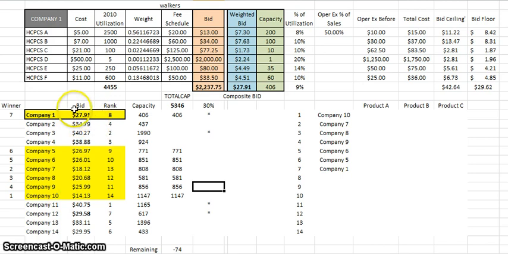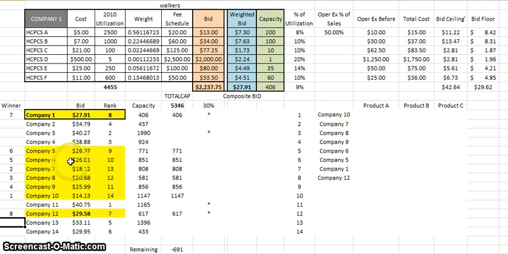So after company 1, the pivotal bid, we're going to look for the next lowest bid, in this case company 12. Company 12 is another small business, so they are going to win even though their composite bid is above the pivotal bid. So now we have 2 companies that are small businesses. So we have 2 out of 8 that are small businesses. Well, again, 2 divided by 8 is going to be 25%. That still doesn't satisfy the 30% rule,